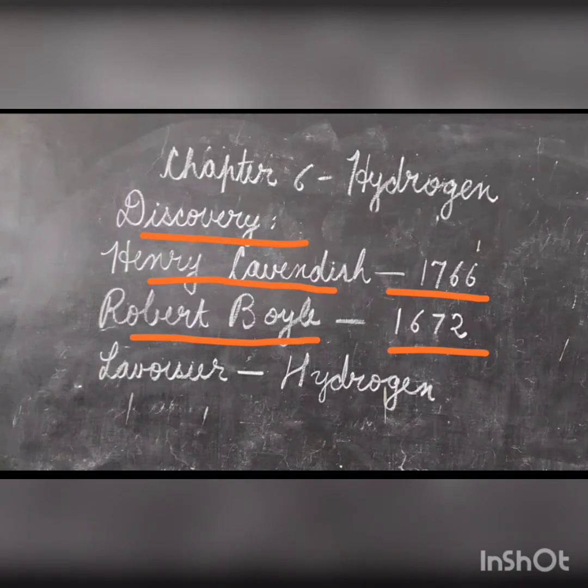He called it inflammable air because of its combustible nature. It was on account of its ability to form water that Lavoisier in 1783 named it hydrogen, which is a Greek word meaning water former.